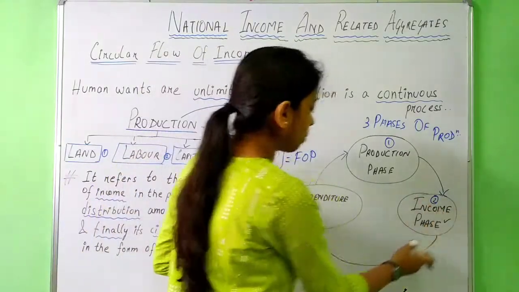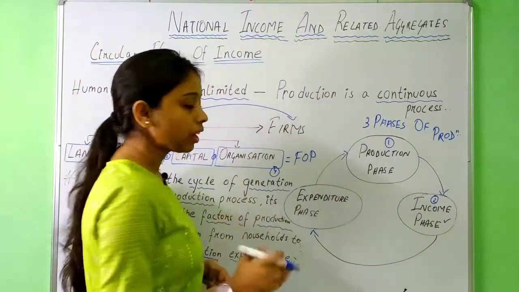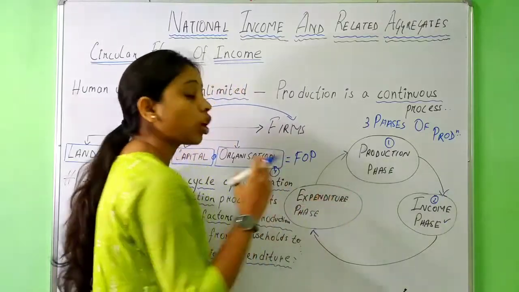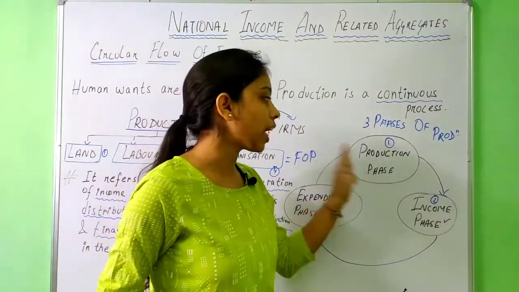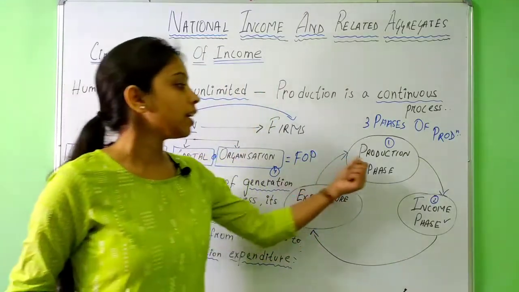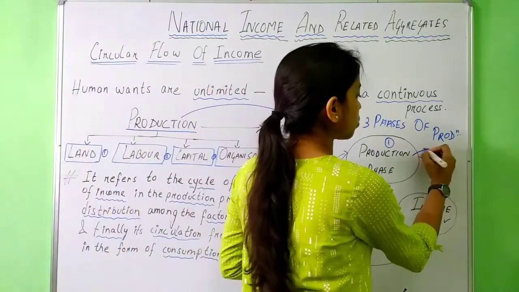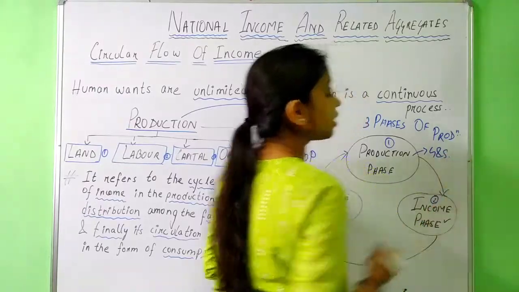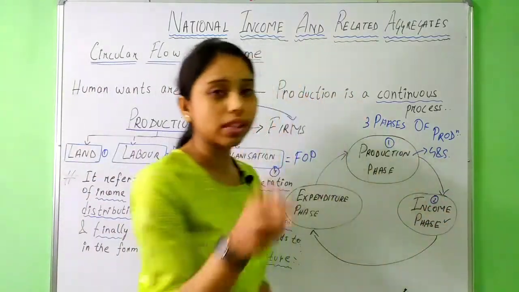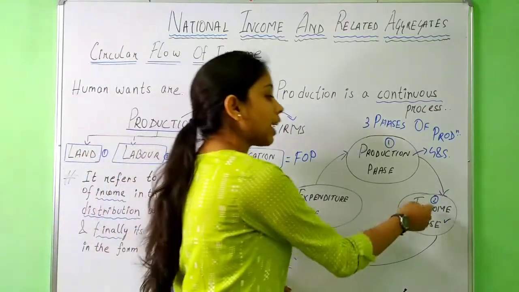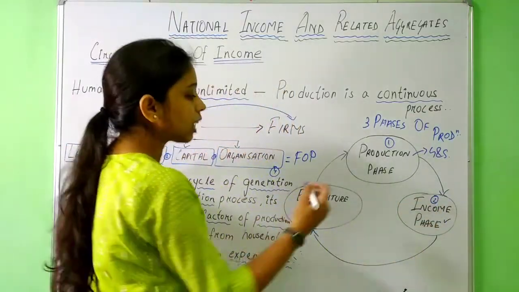Their next step will be to spend the money on the goods and services that have been produced here. What happens in the production process is that your goods and services are produced by some people. Those people get their income in the second phase. And after they have got their income, then comes the third phase.